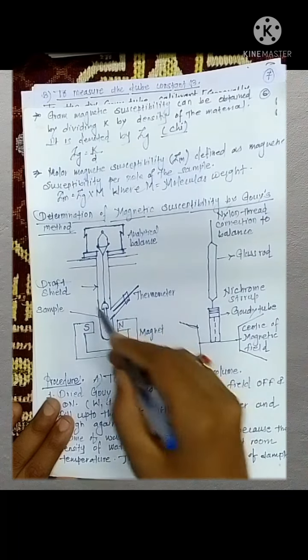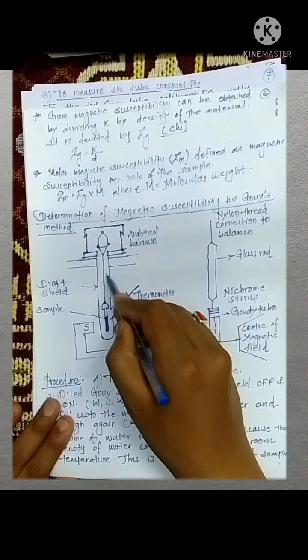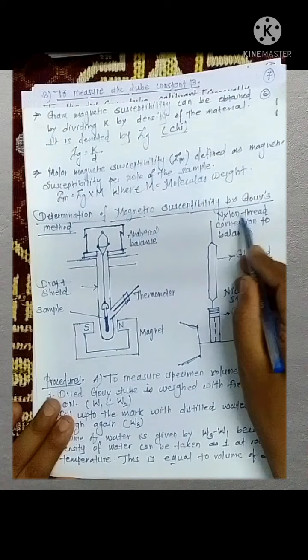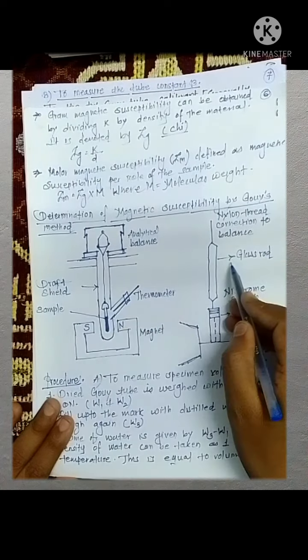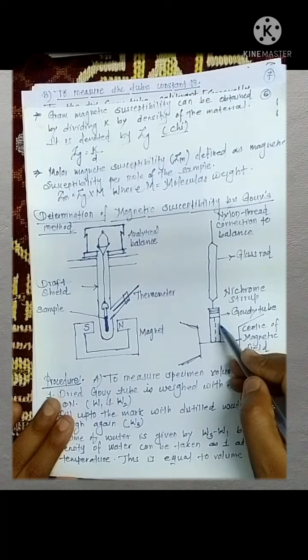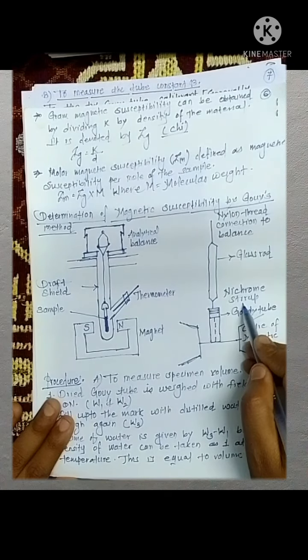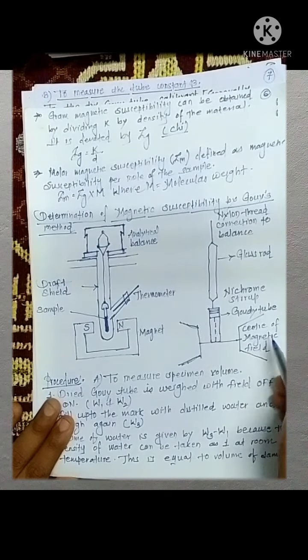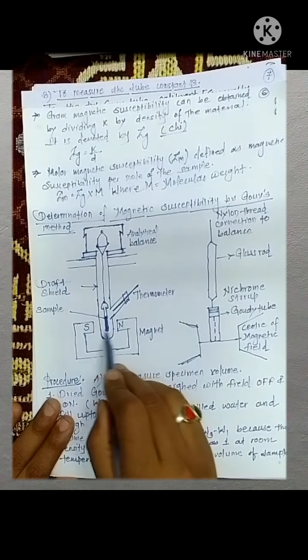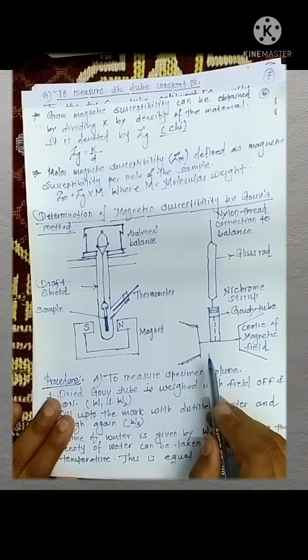If we closely see this diagram, this thread is basically of nylon thread connected with the balance. It is the glass tube. Upper portion is of a glass tube, and it is the nichrome stirrup, and this is the Gouy tube where basically your sample is filled, and it is the center of the magnetic field. These two magnets, these two poles of the magnet, generate the magnetic field here.